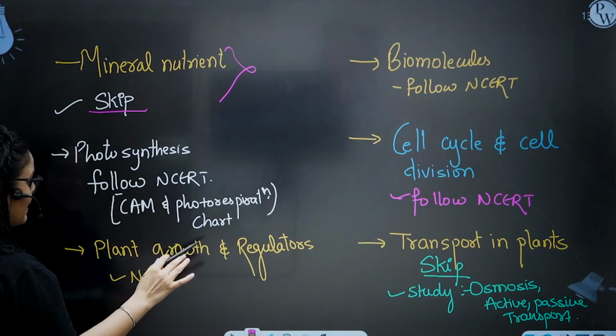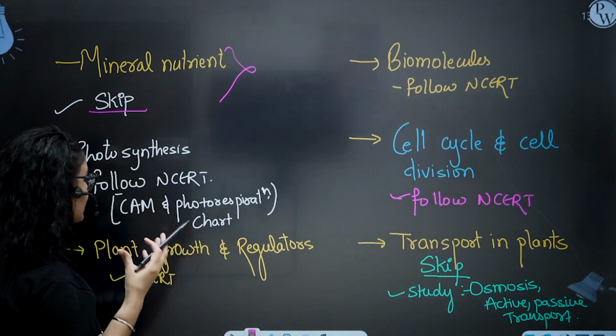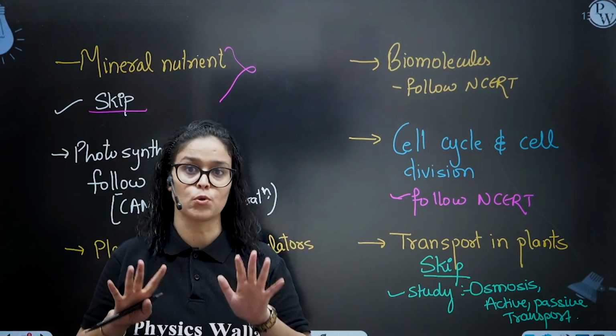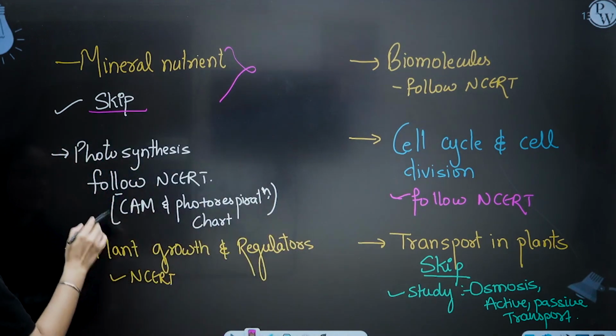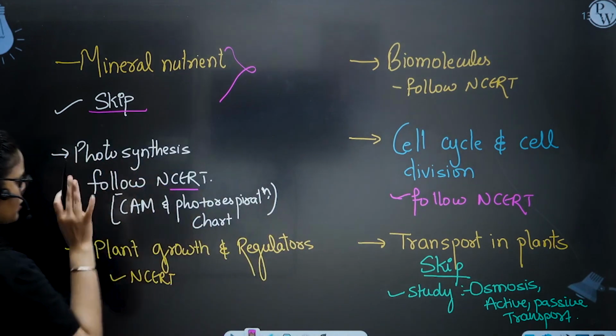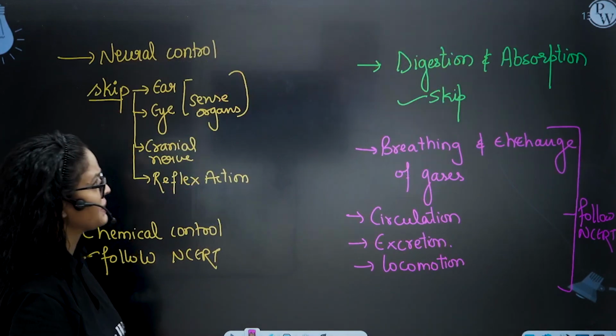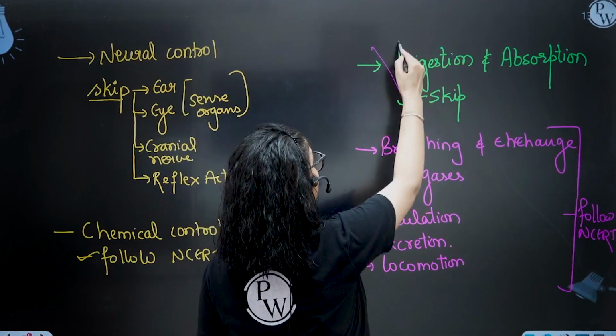Photosynthesis, follow NCERT. And yes, photorespiration and the CAM chart are given, so you have to do both from that chart. You have to study that chart also. So for this you can follow NCERT. Plant growth and regulators, follow NCERT. Digestion and absorption, skip the complete chapter.